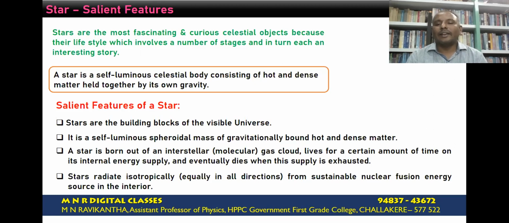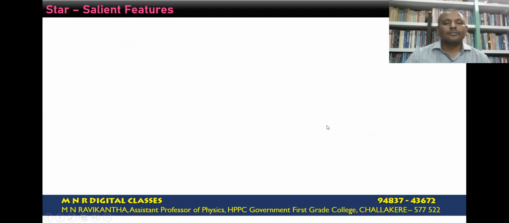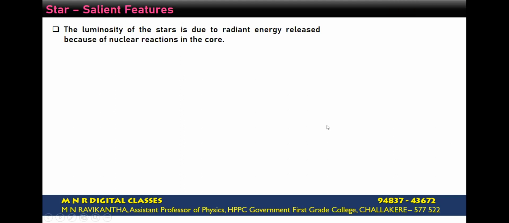The energy is radiated, and this radiation emission takes place isotropically, that means equally distributed in all possible directions. The luminosity of the stars is due to the radiant energy released because of the nuclear reactions inside the core.